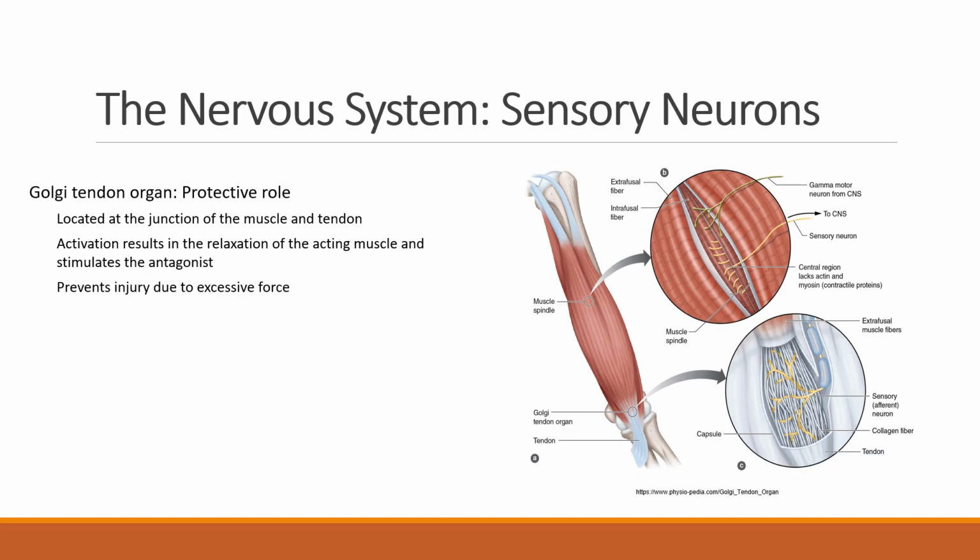Now, the structure of a Golgi tendon organ is what you see here at the very bottom of the picture. The GTOs are proprioceptors that are located in the tendon adjacent to the myotendinous junction.